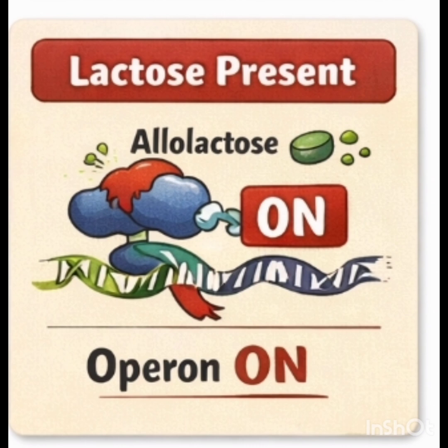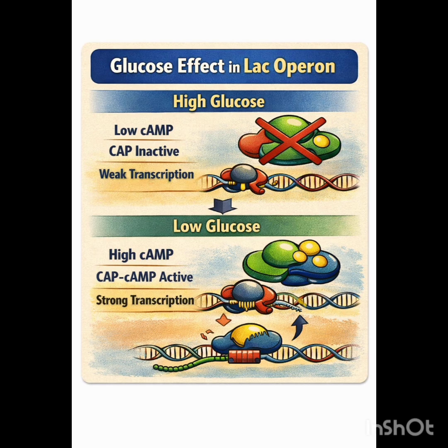We should also understand the effect of glucose, which is known as catabolite repression. Even when lactose is present, bacteria still prefer glucose because it is a more efficient energy source, as I already told. When glucose levels are high, the cyclic adenosine monophosphate level, that is the cyclic AMP level, remains low. Catabolite activator protein, that is CAP protein, stays inactive and the transcription remains weak.